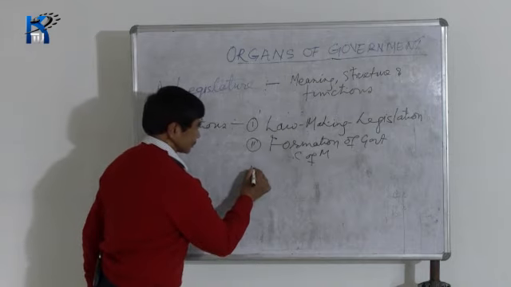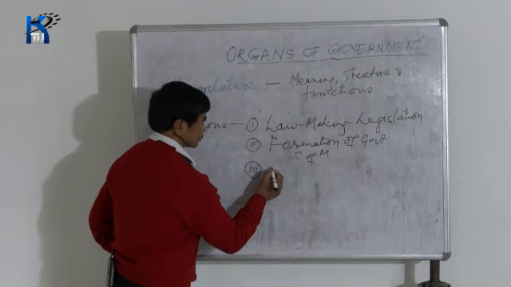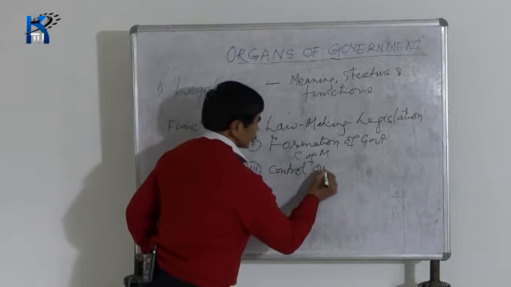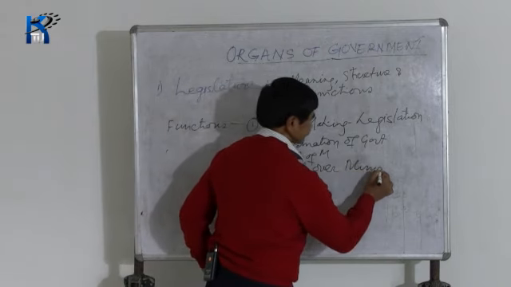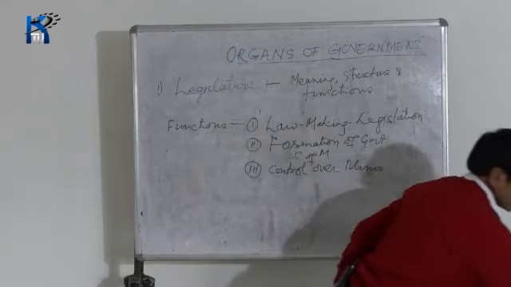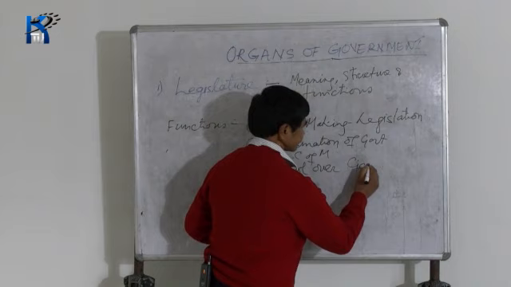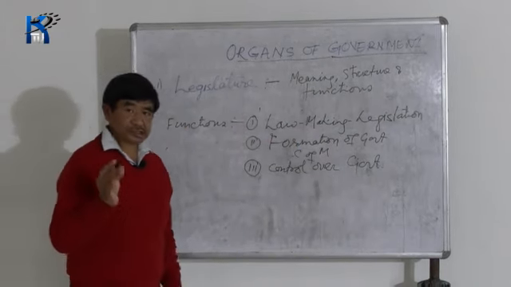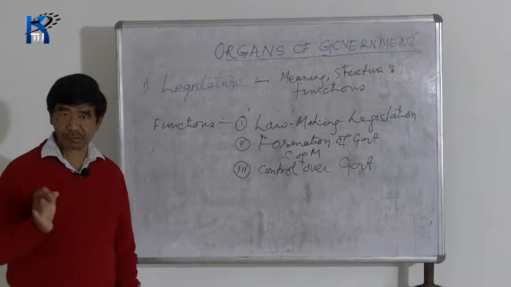Now, the third function of the legislature is control over the ministry, or we can say the government. In the parliament, in the legislature, you will find the representatives of the people.